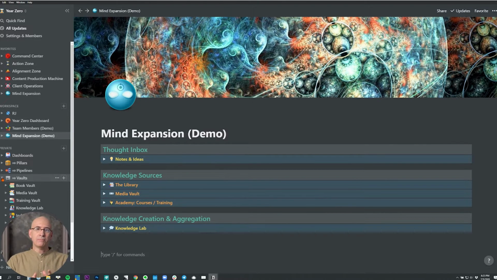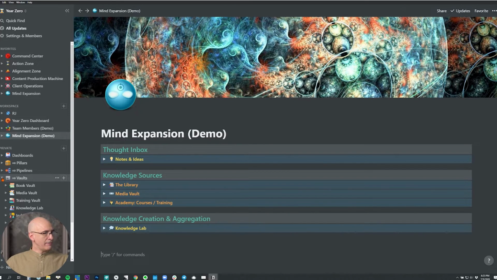So we're going to get specific in that after we finish the vaults, because at that point we will have finished the vaults, the pipelines, and the pillars, and we can speak about the concept behind it more clearly because you'll have a very specific understanding of what each section is. So that's coming up after the vaults.